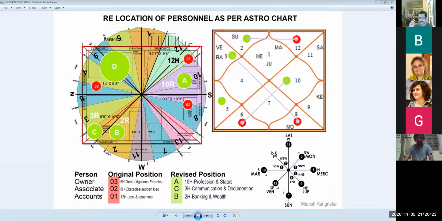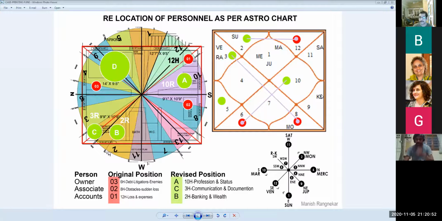Then what he said was, because it's a very small place, a very compact space, I just moved my sitting position to a very nondescript position, because the main working place I gave to the associates to sit. First mistake: movement of position. So that gave a blink. I don't know which house, but it is blinking that his change of position has caused this. You can correlate with Vimshottari Dasha if you want.